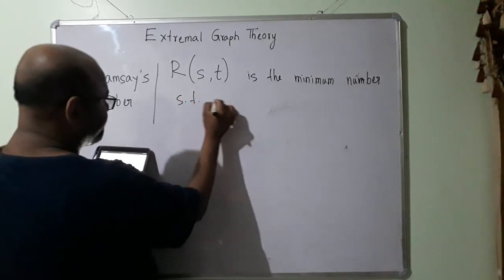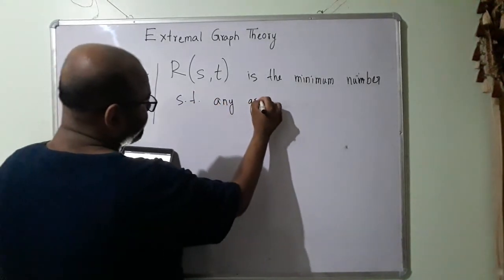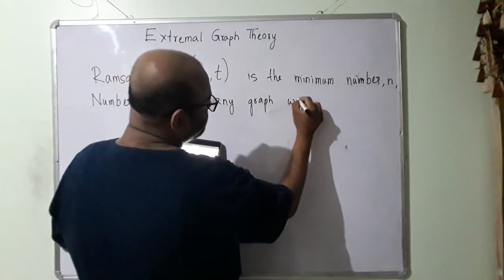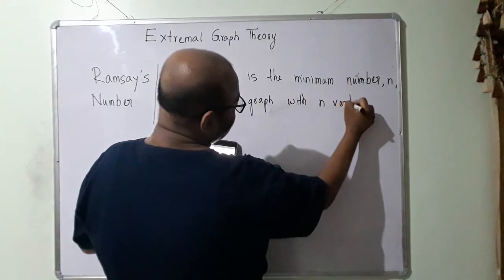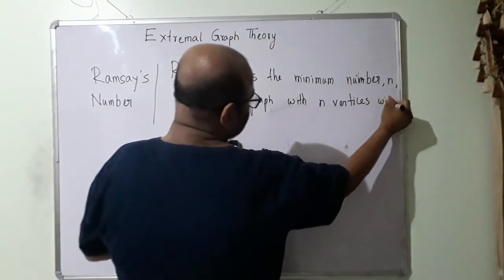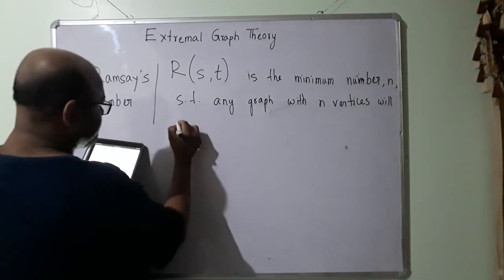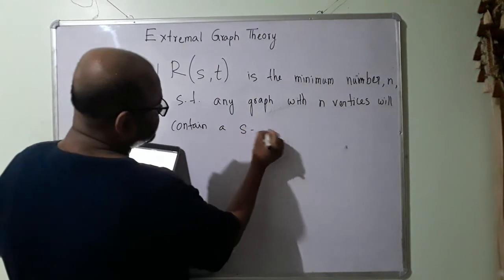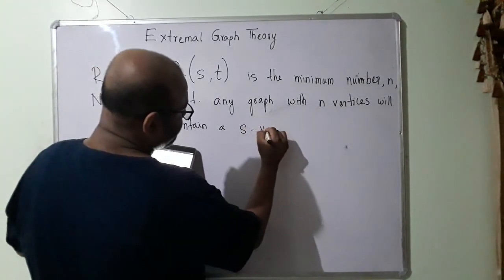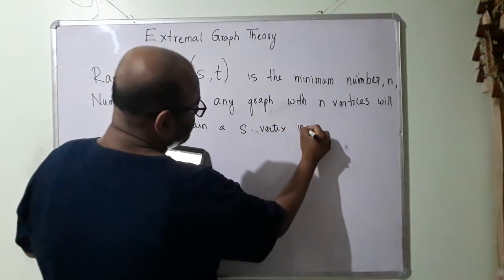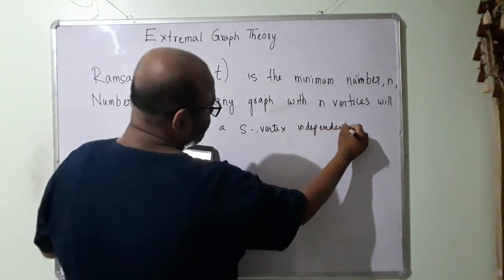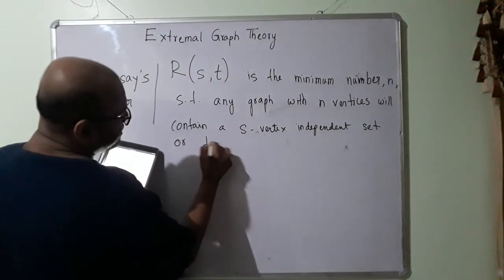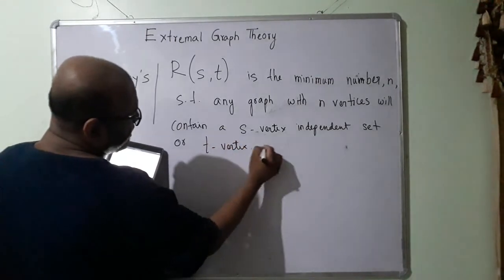such that any graph, minimum number n such that any graph with n vertices will contain an S vertex independent set or a T vertex clique.